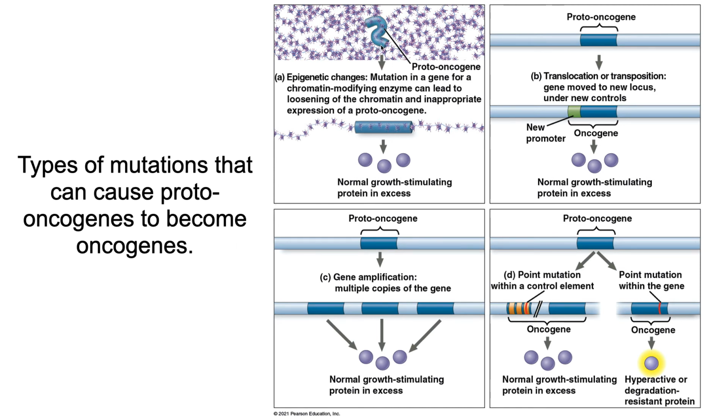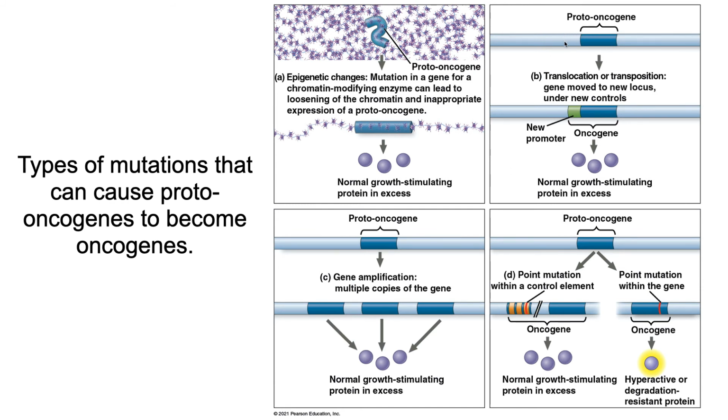So here is our proto-oncogene, and maybe normally it's packaged up in chromatin in such a way where it's not accessible to RNA polymerase. Well, maybe there's a mutation in a gene that encodes a chromatin-modifying enzyme, such that this part of the chromatin isn't modified properly. It's too open, allowing the gene here to be accessible to all of the RNA polymerases, and now we have too much of this protein, too much of the go signal within a cell, just constantly saying go, go, go, go, go.